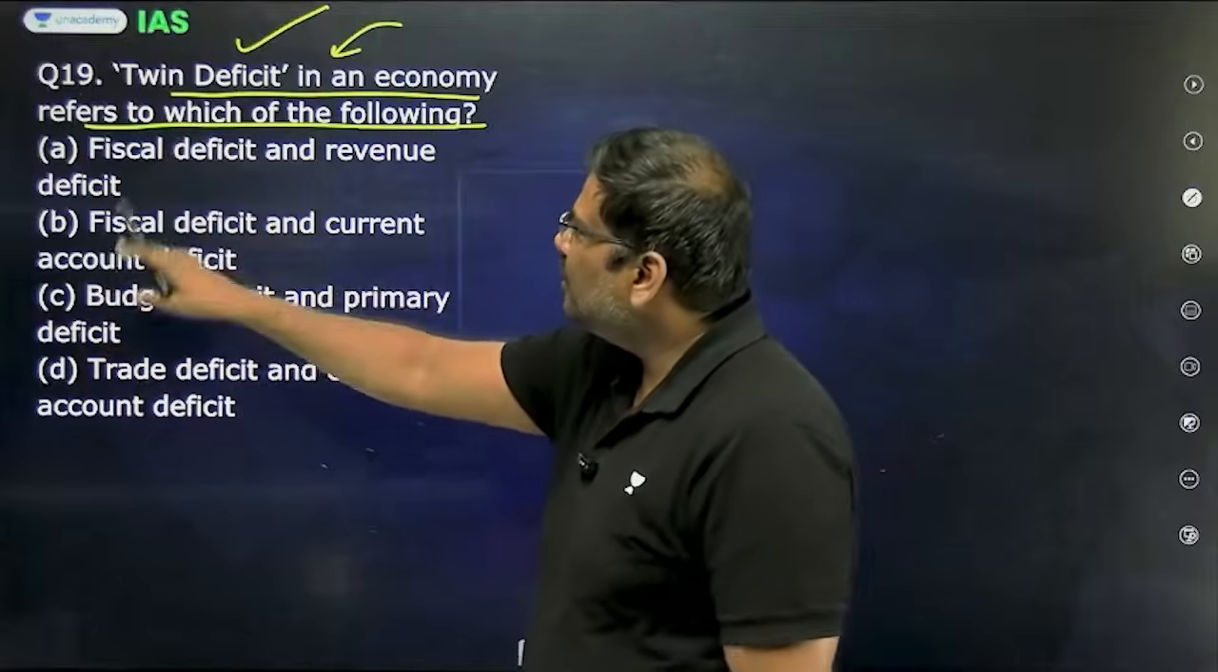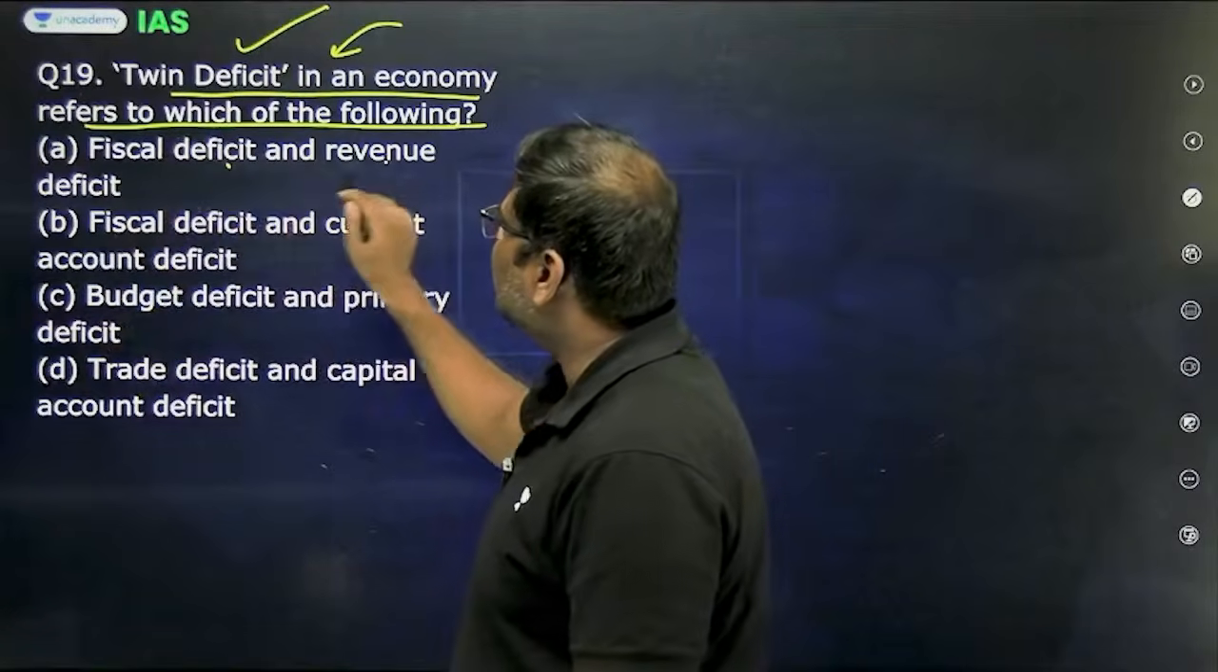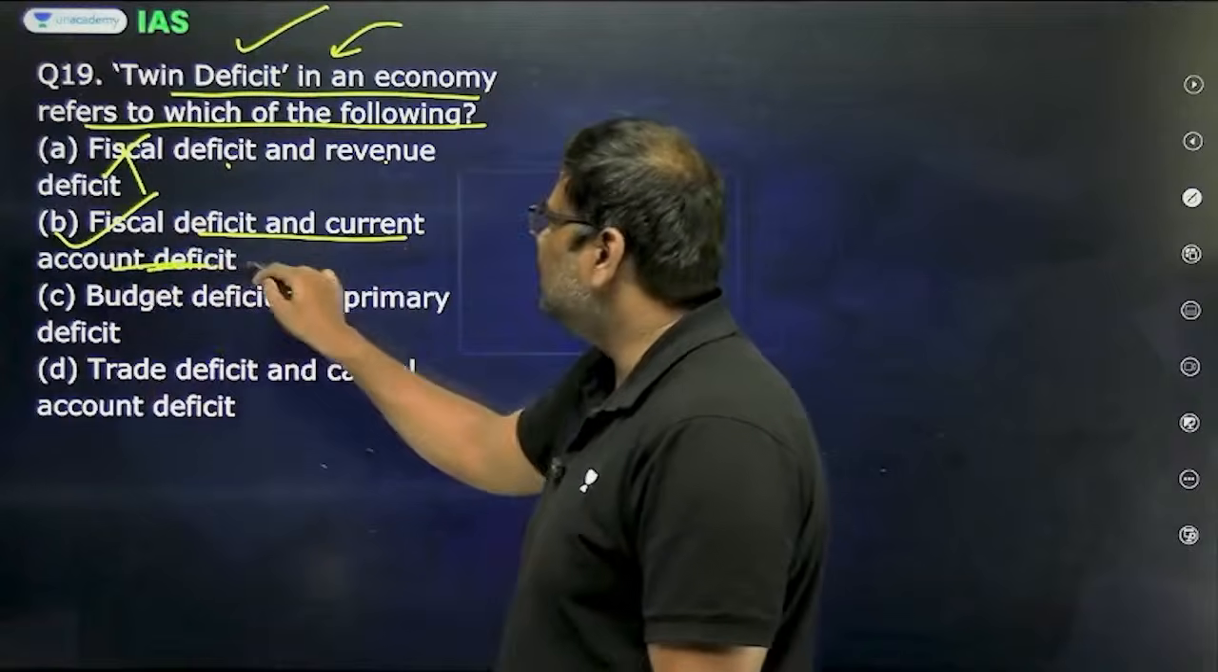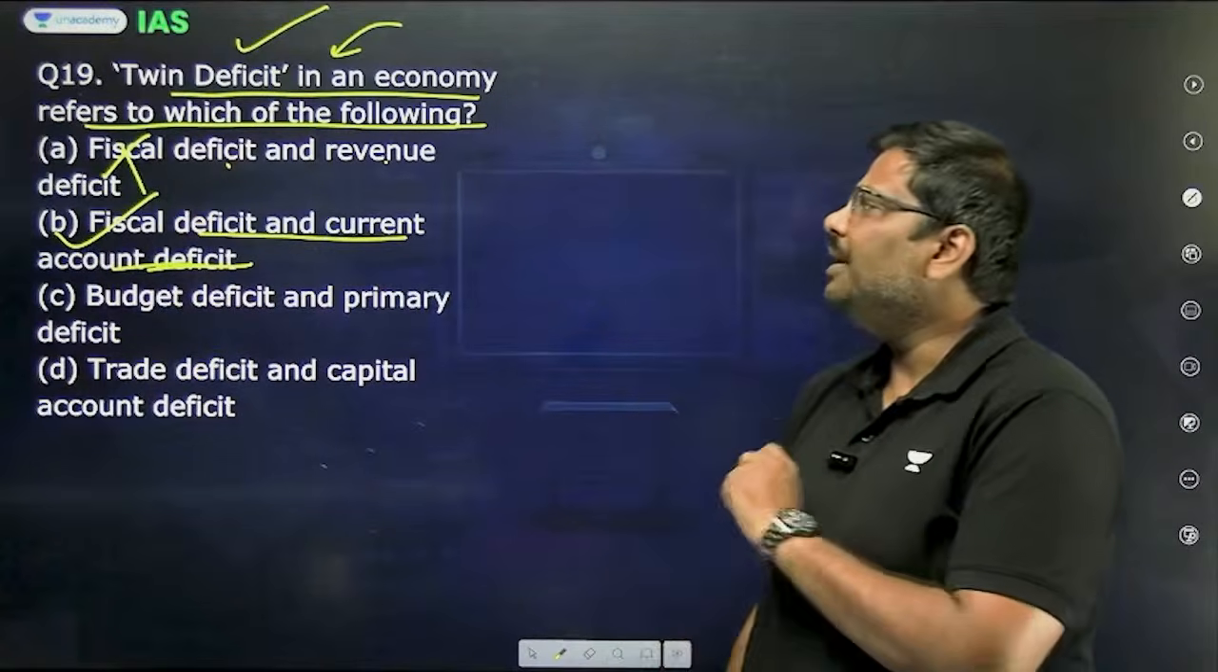So the right option for this particular question is a fiscal deficit and revenue deficit. No. Fiscal deficit and current account deficit. Right option is option D.